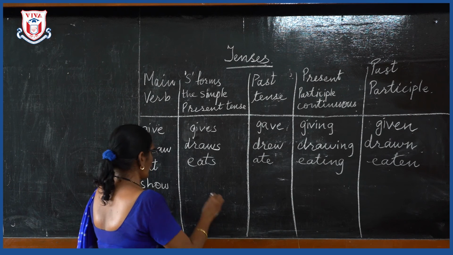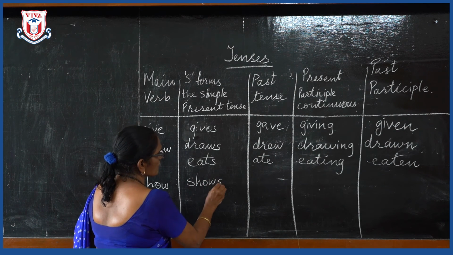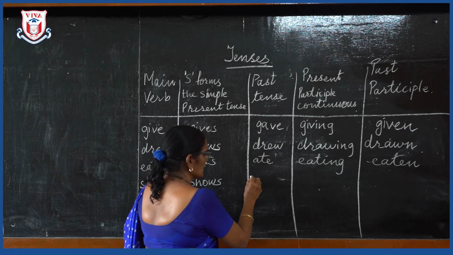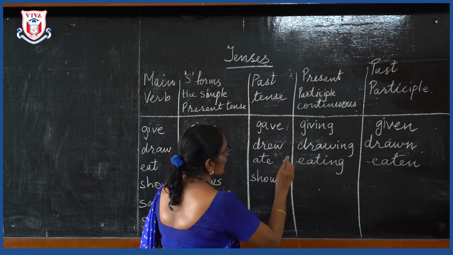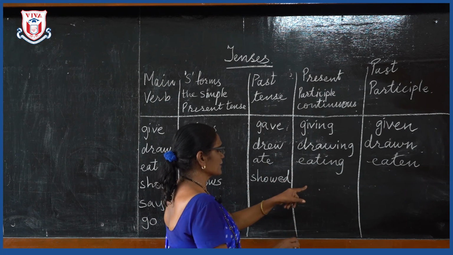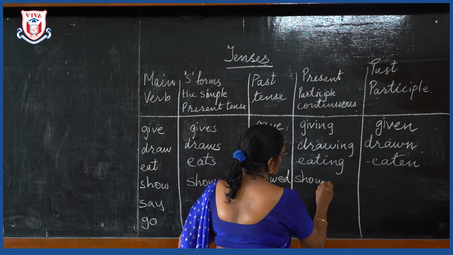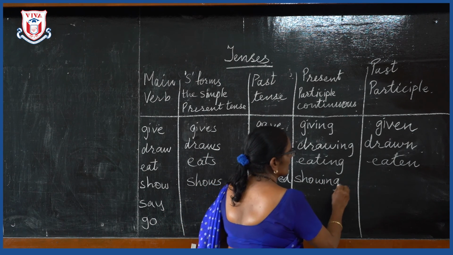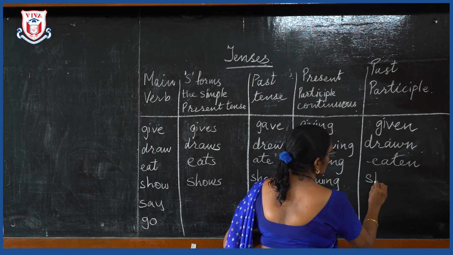Okay. The same way for show. S form of show is shows. Past tense will be he showed me. He showed. What is the present participle or present continuous of show? Will be showing. And if I say she has shown.